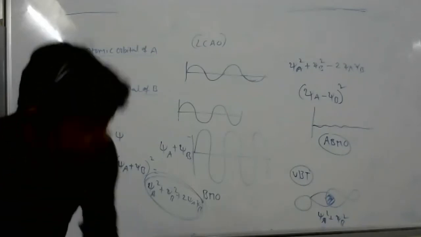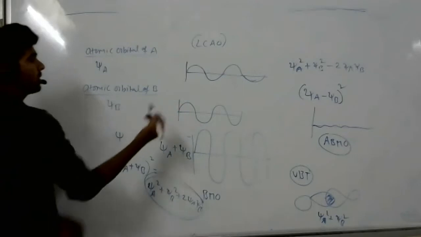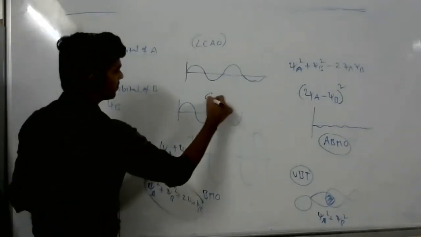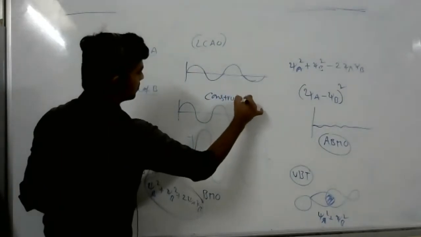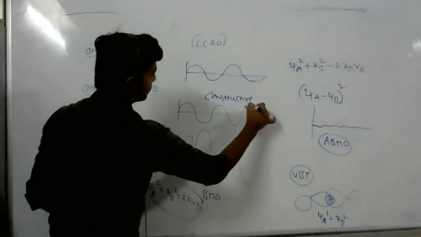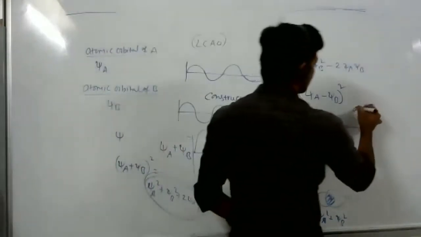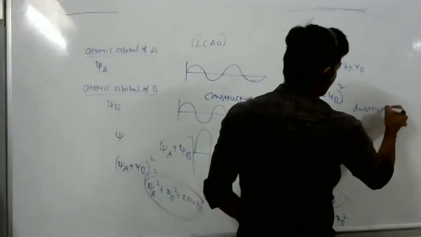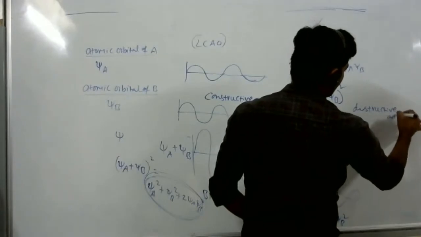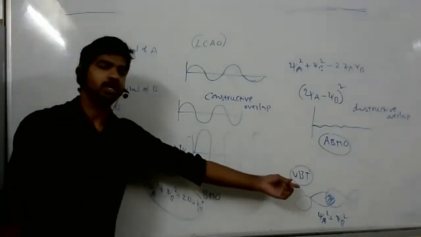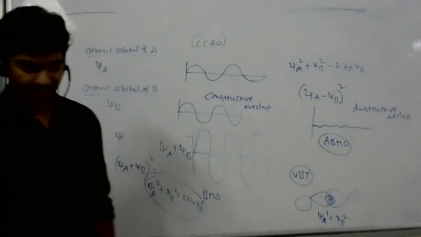So here we are saying constructive overlapping. We are adding, so this is constructive overlapping. This is destructive overlapping. So constructive overlapping gives bonding molecular orbitals, and destructive overlapping gives anti-bonding molecular orbitals.